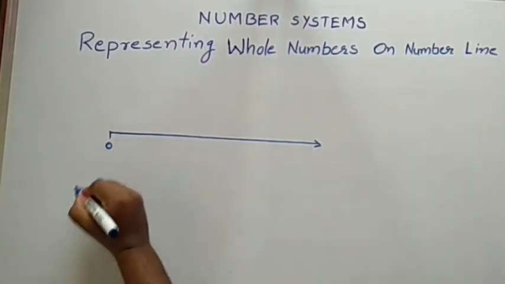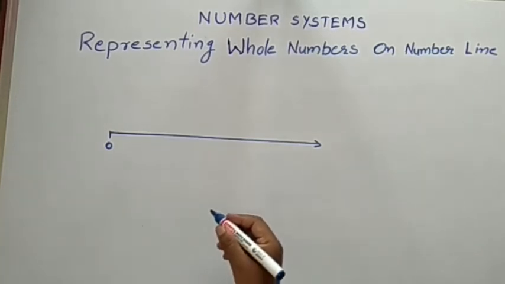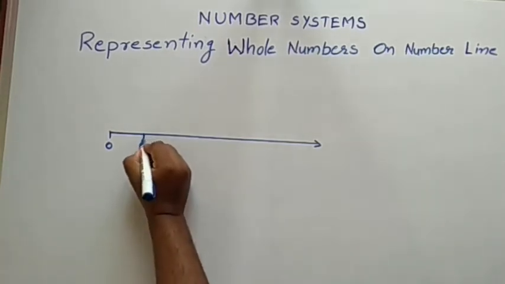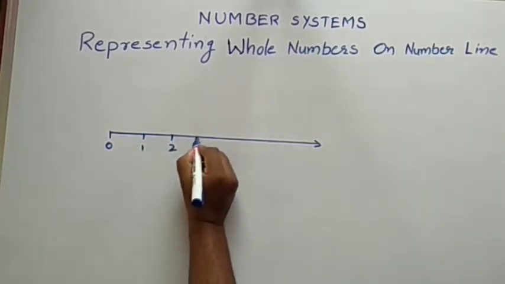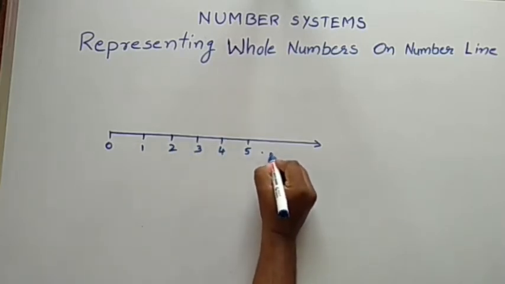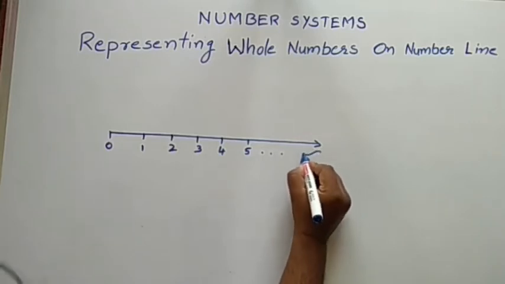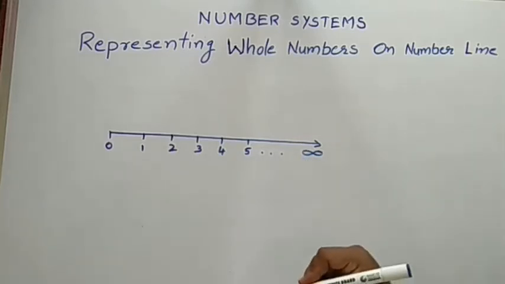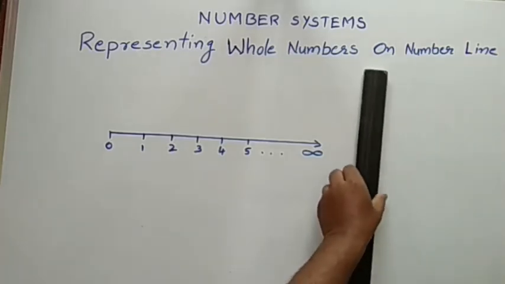The whole numbers start from 0 onwards: 0, 1, 2, 3, 4, 5, continuing up to infinite. This is the horizontal representation of whole numbers on a number line.